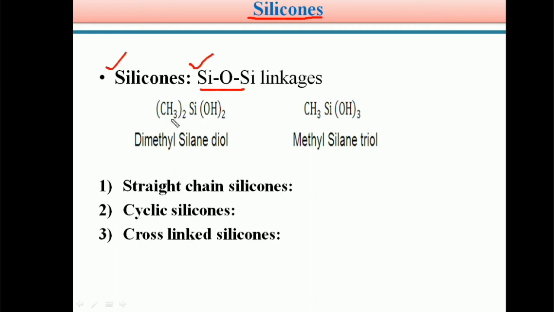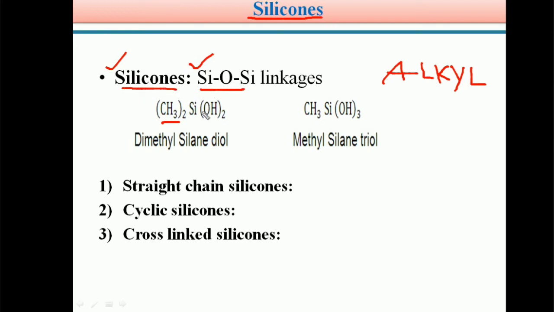Here organic means having alkyl groups. You can learn in detail about these alkyl groups in the coming unit. For now, just remember that organosilicon polymers having Si-O-Si linkages are called silicones.